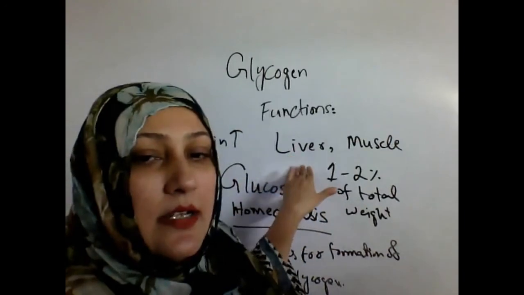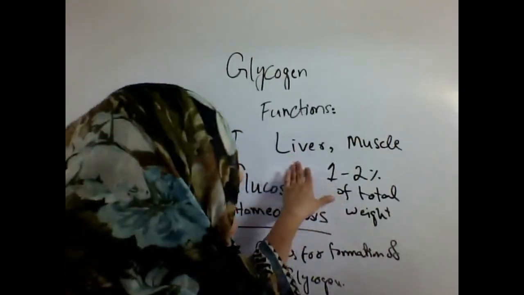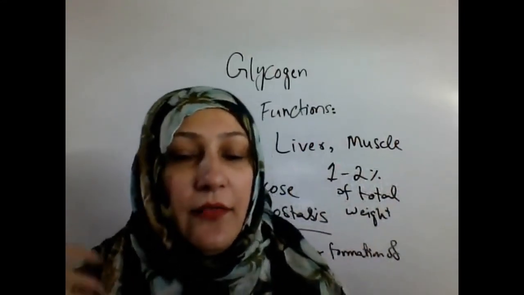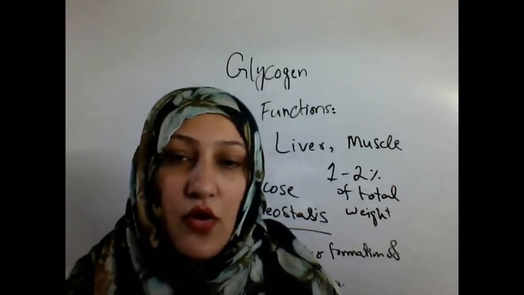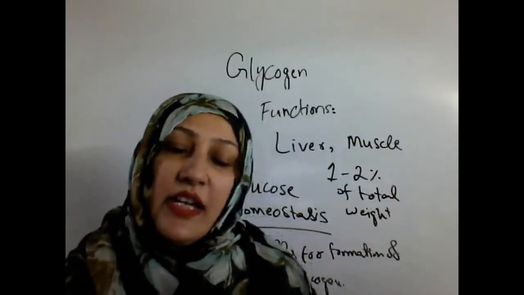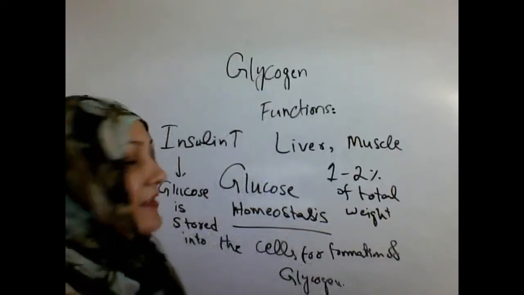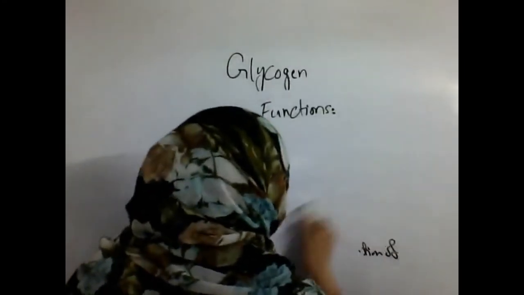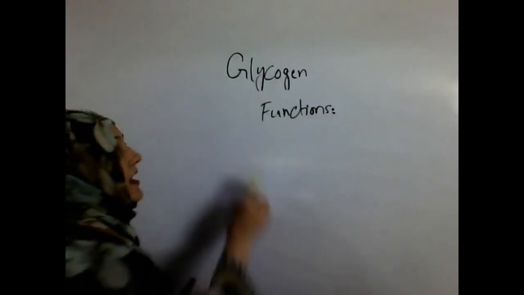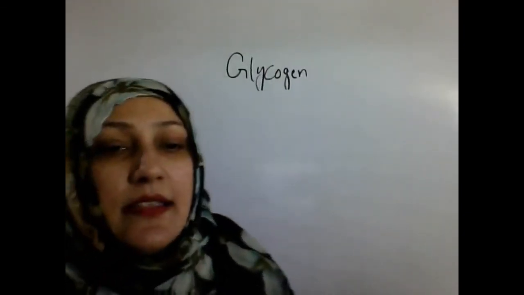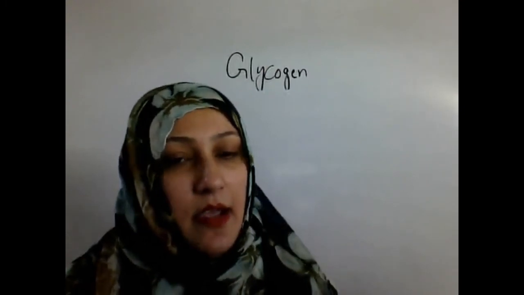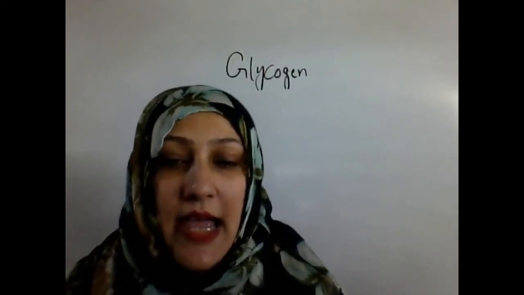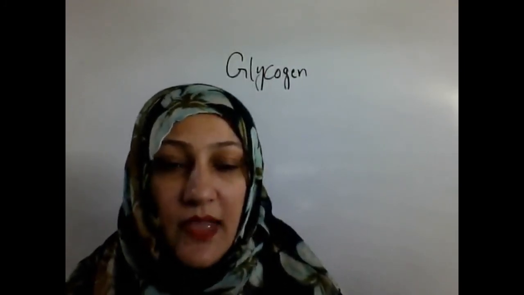From the liver, glycogen is broken down into glucose, and this glucose goes into the bloodstream and is used in the different organs, different tissues of the body for the production of a higher amount of energy. So by knowing all these aspects of glucose homeostasis, the body, through glycogen, maintains the glucose homeostasis within the cells, animal cells and within the human cells. So glycogen is a very important storage molecule in animals and in human cells.